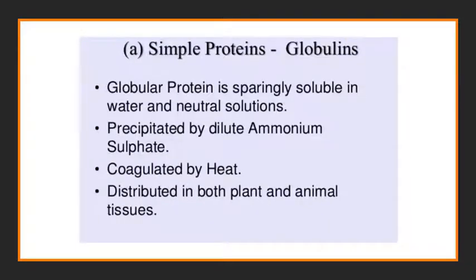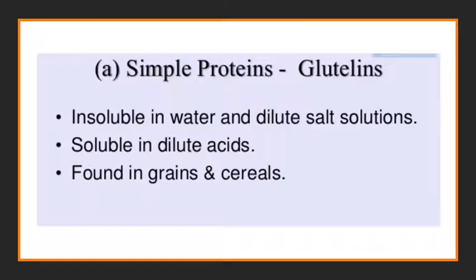Another example of simple protein is globulin. This is also a globular protein. It is sparingly soluble in water and neutral solutions. If you add ammonium sulfate, this globulin will precipitate. The globulin will also coagulate if you heat this particular compound. This is also distributed in both plant and animal tissues. Another example is glutelins. It is insoluble in water and dilute salt solutions. It's soluble in dilute acids. You may have heard about glutelin when you studied food science. The glutelin is normally found in grains and cereals.